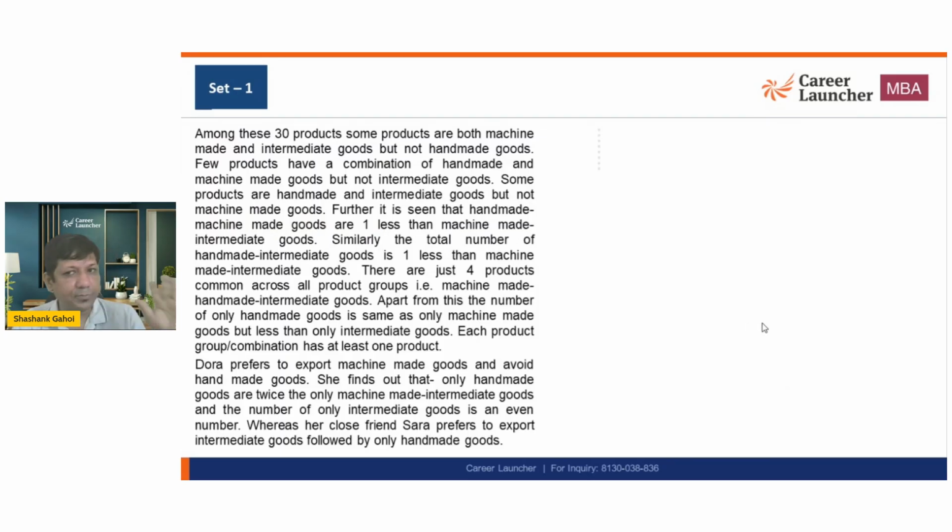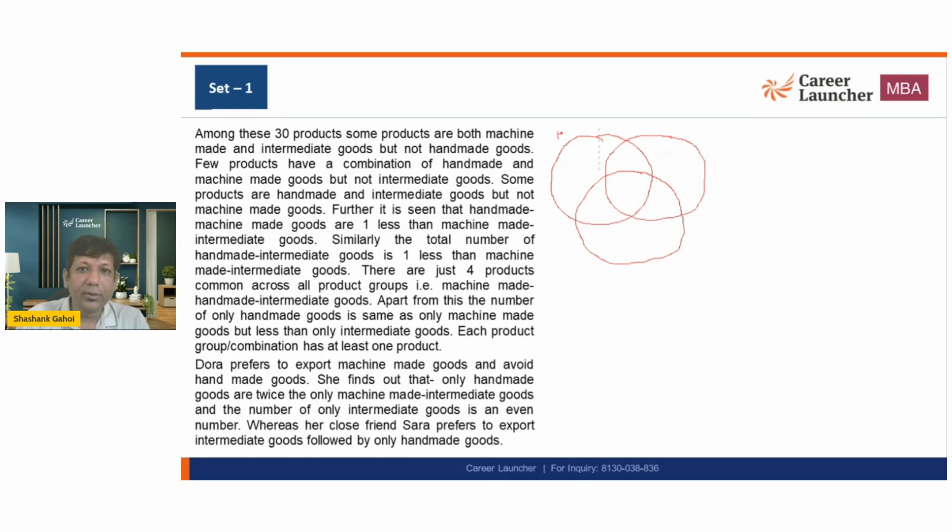So now I'm just going to draw the Venn diagram. There are 3 categories, so I'm going to take all 3 categories into consideration. We have handmade, we have machine-made, we have intermediate, and the total is 30. This is what we got. Now I am just going to read the statement.